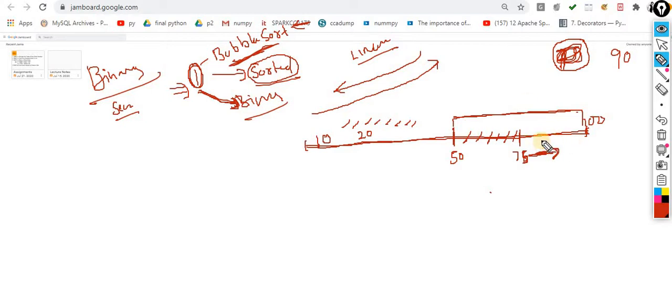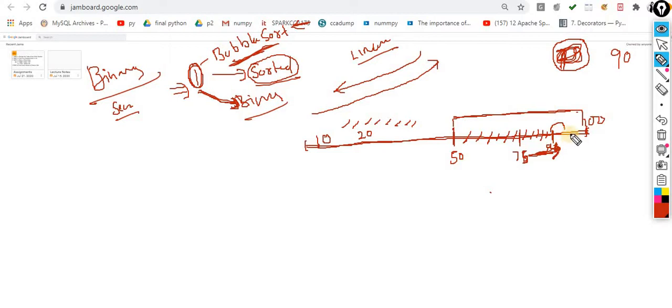Again I will find the mid of this part, and let's suppose the mid is 88. Again, why should I waste my resources checking these items? Because I know my item is present somewhere around here.